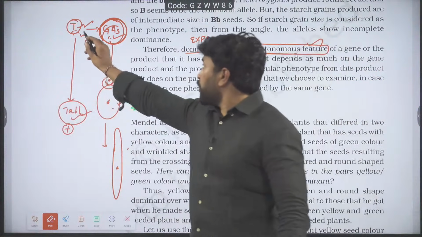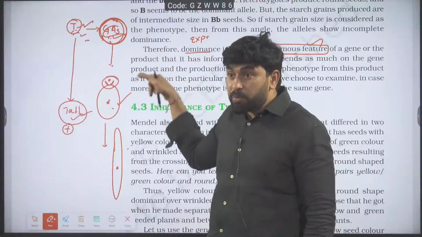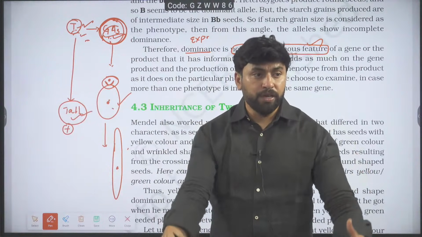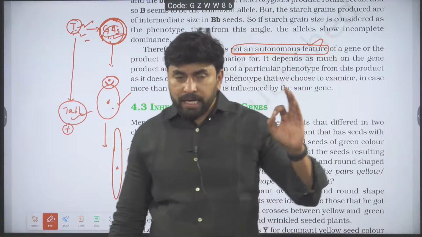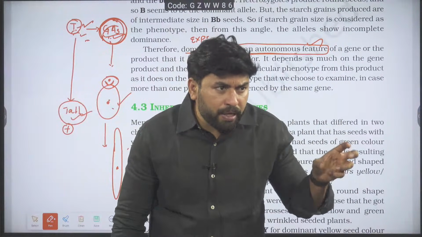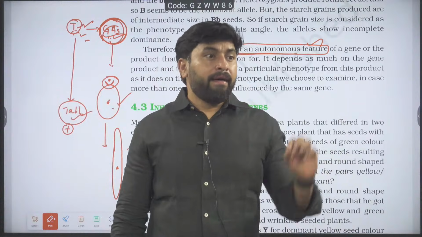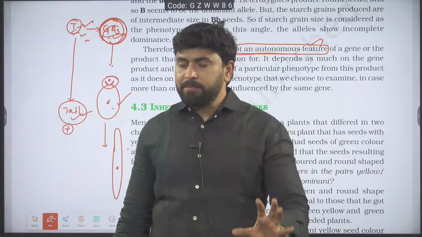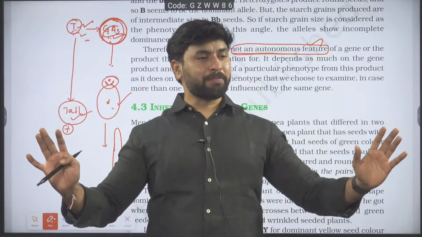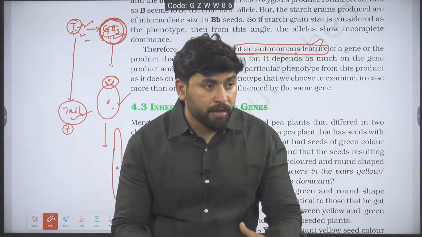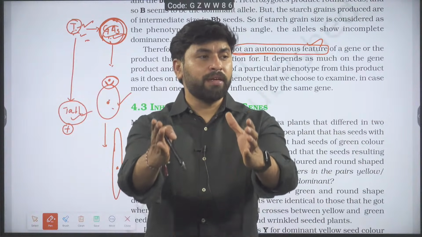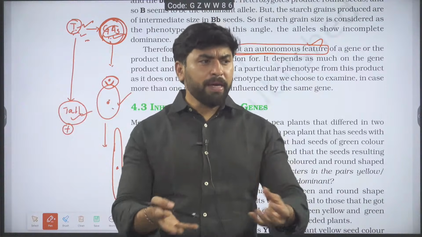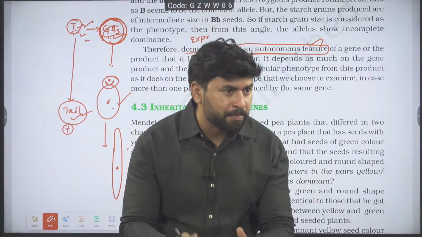For example, what is the gene product here? Gibberellic acid. That gene product has to go and work in a particular area to make sure there is an expression of the phenotype. Careful, I cannot see what is happening behind the genes. I can see only the phenotype. If I see the plant is tall, everything is working perfectly. If the plant is dwarf, I cannot directly go and blame capital T for the lack of tallness. Maybe capital T is responsible for that.